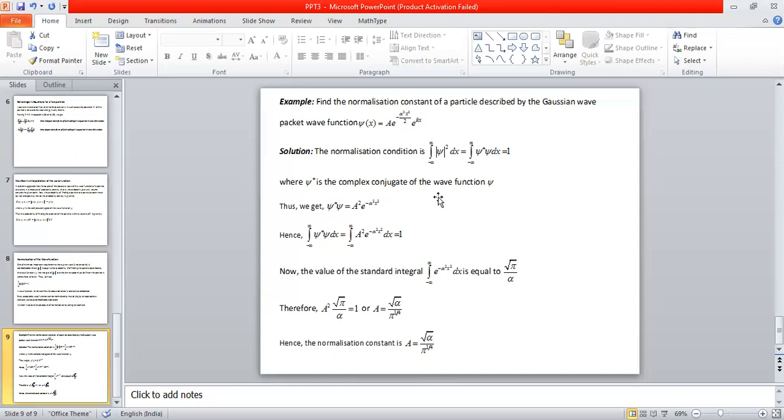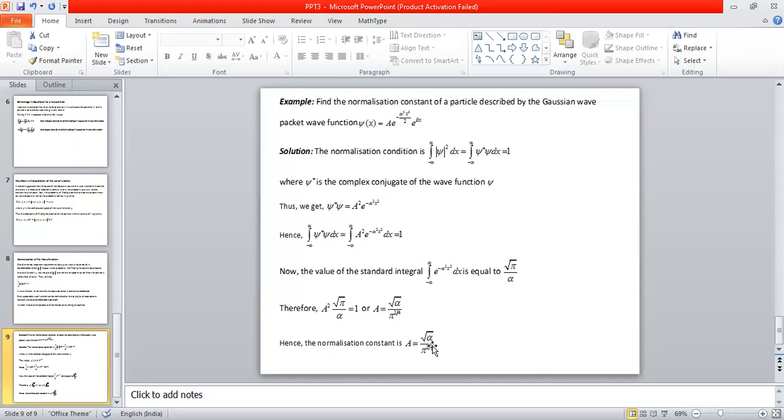So I will try to illustrate the process of normalization for one particular function. And here for this Gaussian wave packet wave function, the normalization constant comes out to be something like this. And this procedure can be adopted for each and every wave function of a given physical system, or for a given particle under given conditions, which is not normalized. So therefore, this is of utmost importance in our physics.